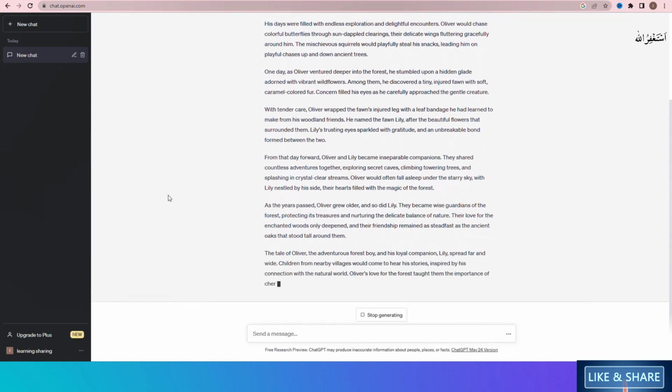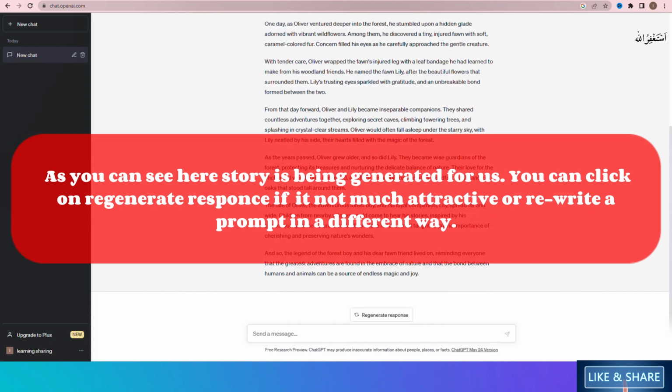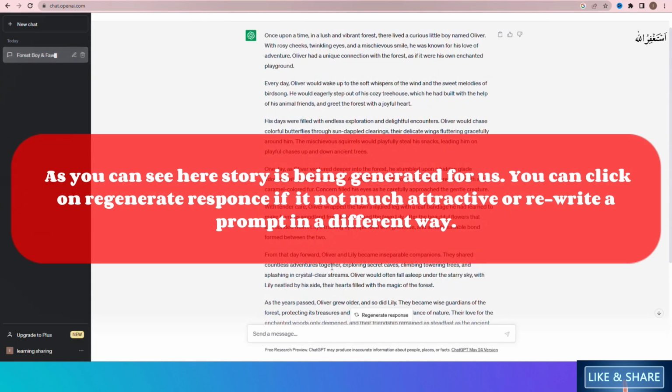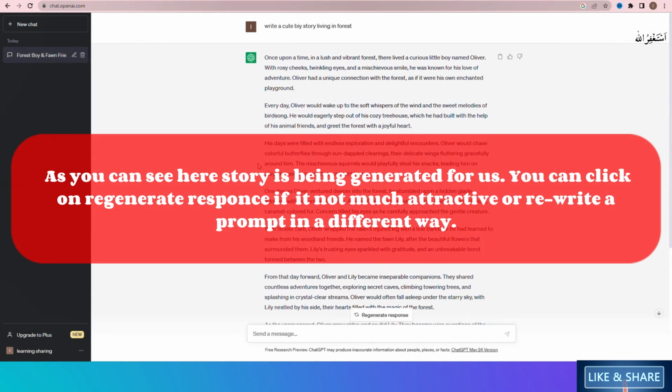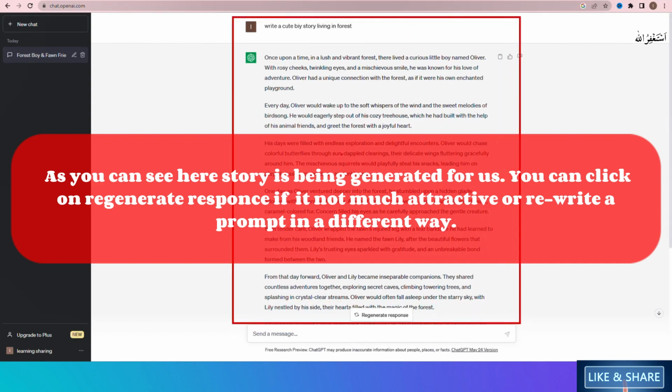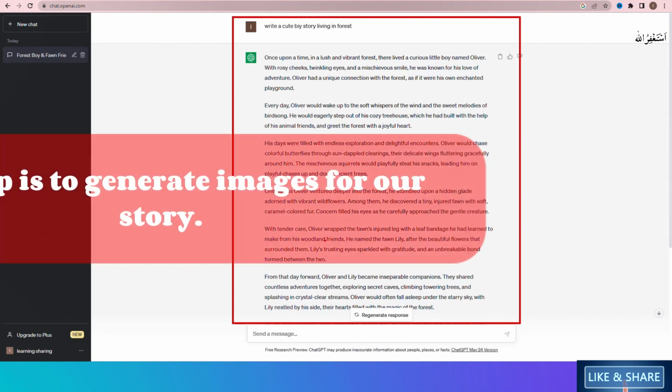As you can see here, the story is being generated for us. You can click on regenerate response if it's not very attractive, or rewrite the prompt in a different way. As you can see, we got our required story in seconds.